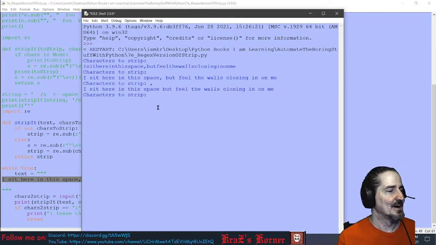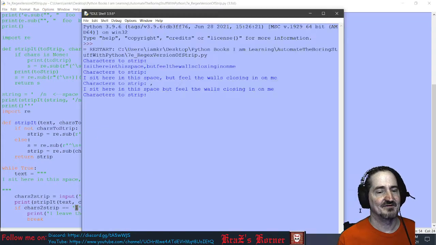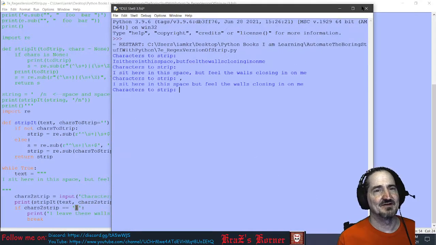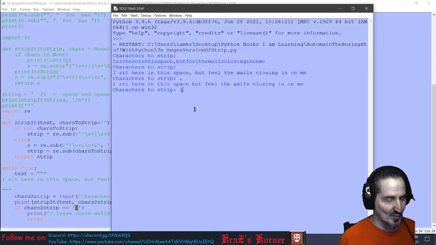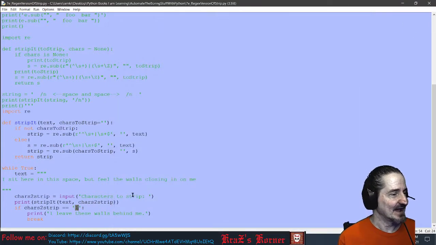Okay. I put the number 1 in here to get it to where I didn't have to fight closing out of it, because I don't like to just exit out of it. So I said, okay, if I put in 1 for the strip, it automatically puts you a nice little message. I leave these walls behind me because you break out. So I thought it'd be kind of cute. But I figured it out, and it was really interesting and actually eye-opening, because I learned more about the starts with and ends with regular expressions.